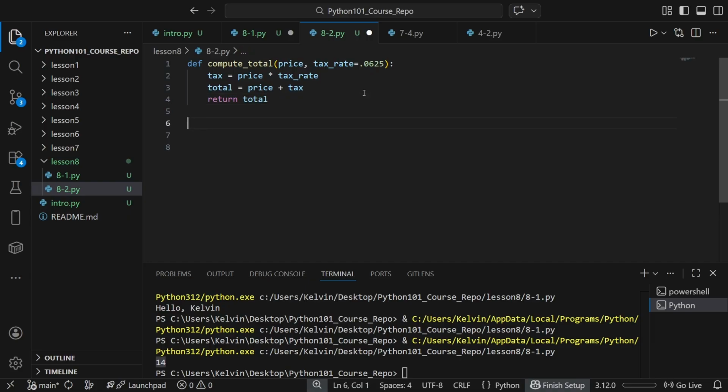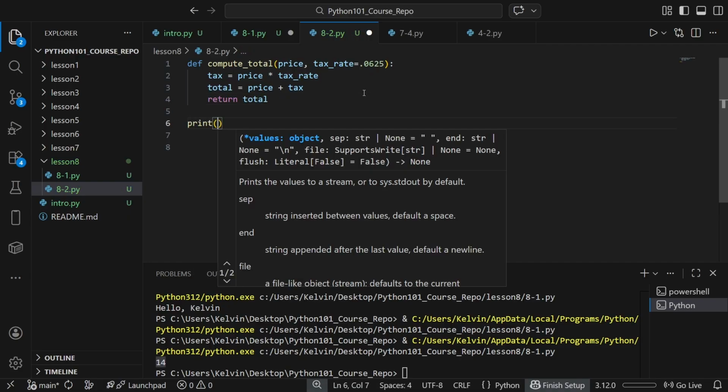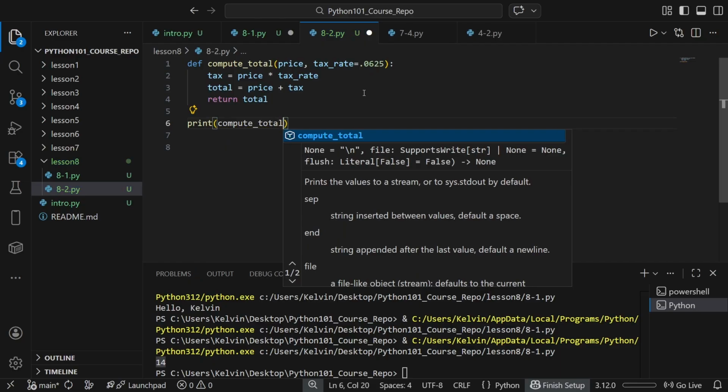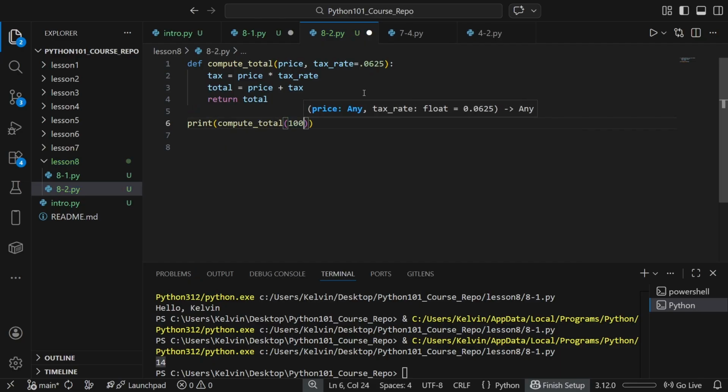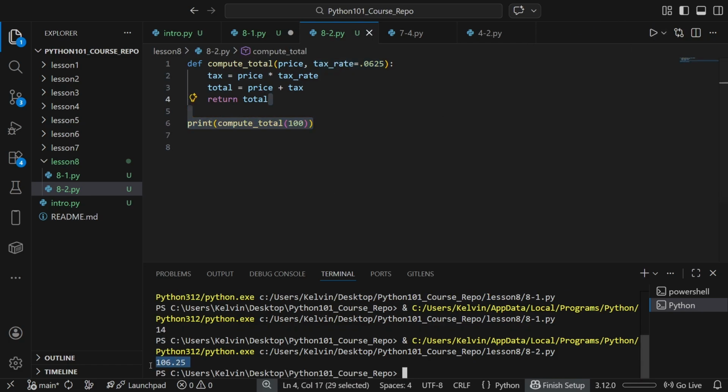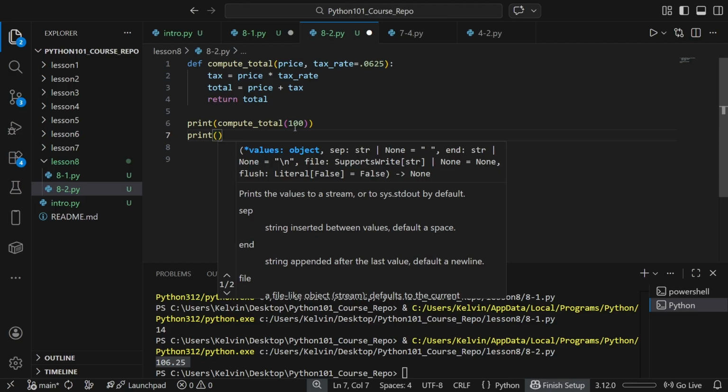Let's test the default tax rate. So we can pass in print, compute total, and we'll have it be 100. And this should give us $106.25, because we don't pass in a tax rate variable right here, so it automatically defaults to this tax rate right here. We can print this. 106.25. And then let's test if we wanted to override this tax rate right here.